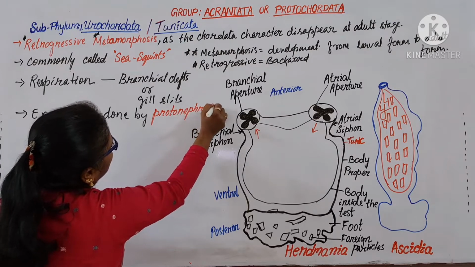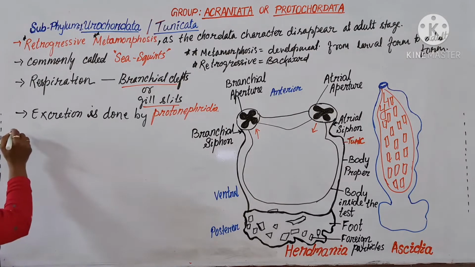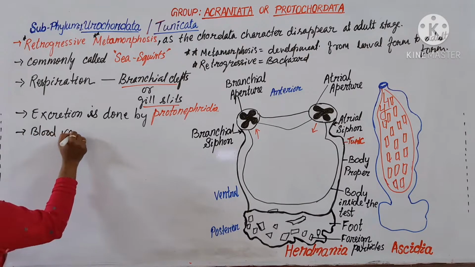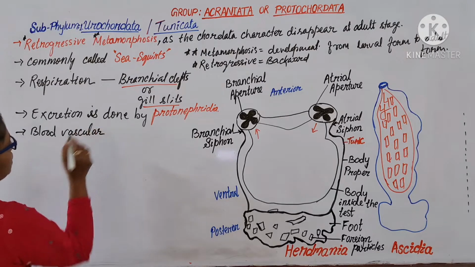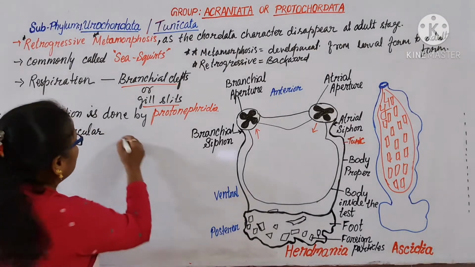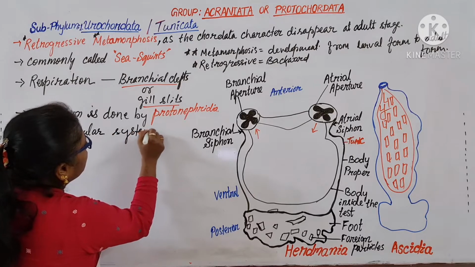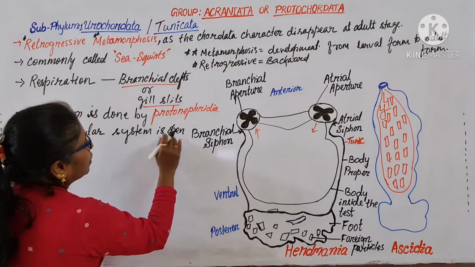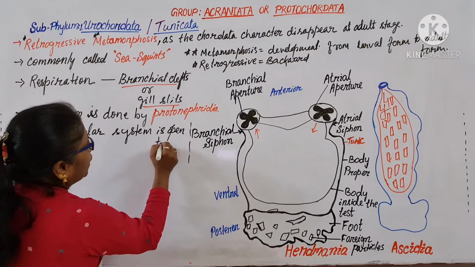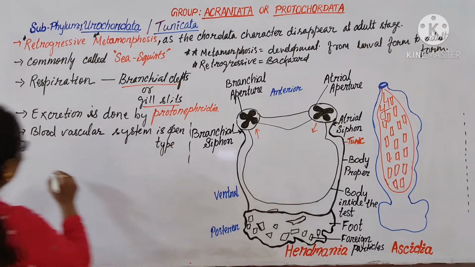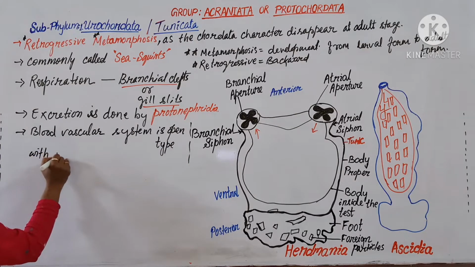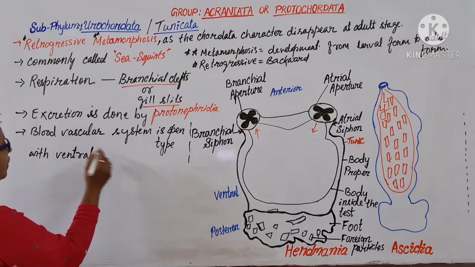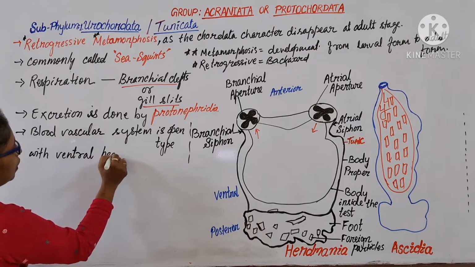The blood vascular or circulatory system is open type with ventral heart. The heart is present on the ventral side.